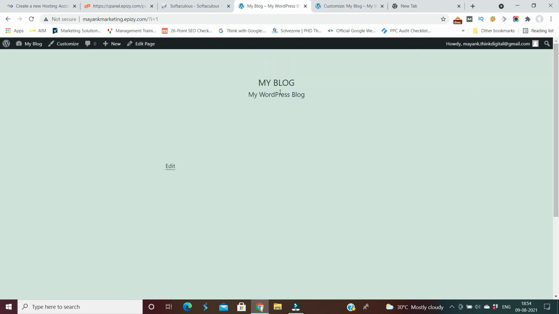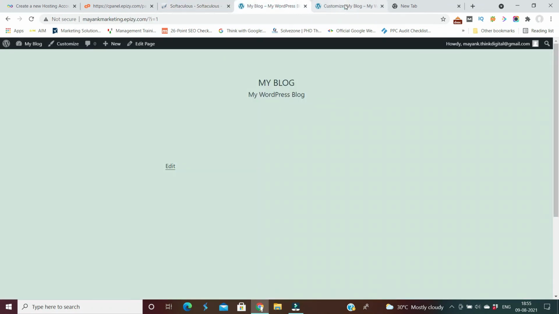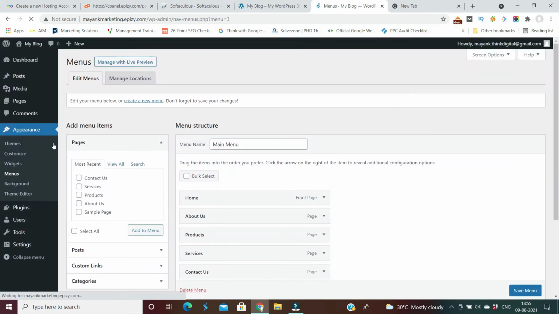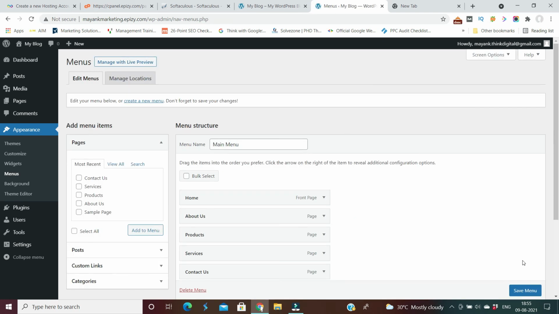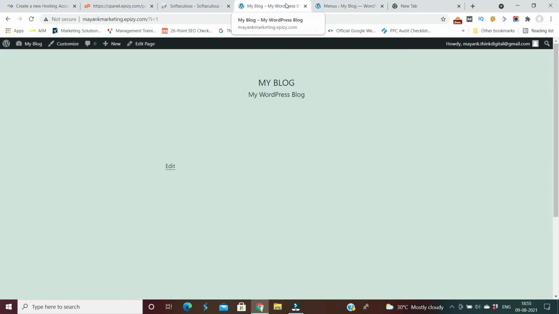In this website the menu is not visible yet. So why is the menu not visible? Because when we selected the menu section, we have not selected where the menu should be shown. So to set where the menu should be shown, we are again going to the menu option. In this menu let us click on primary menu, and after that again click on the save menu option. After that the menu of your website will be live and will be visible over here.